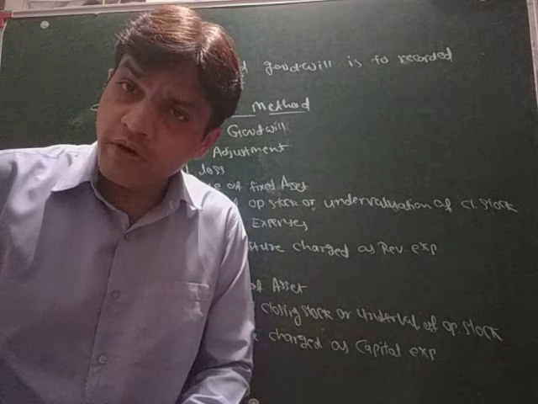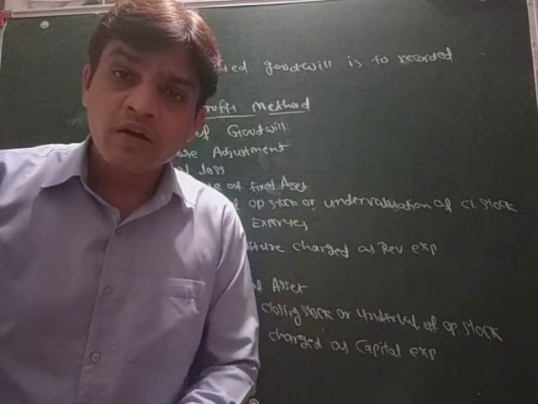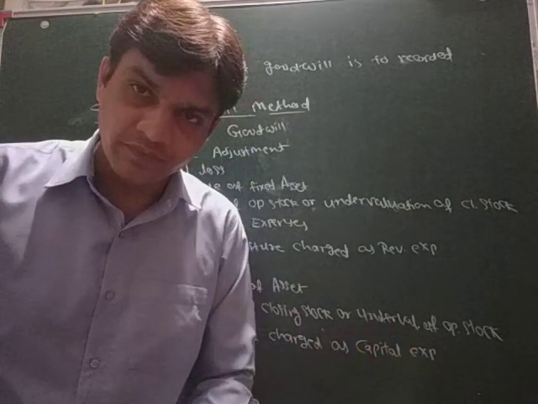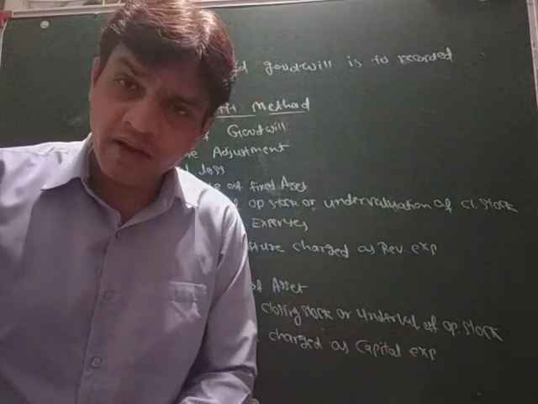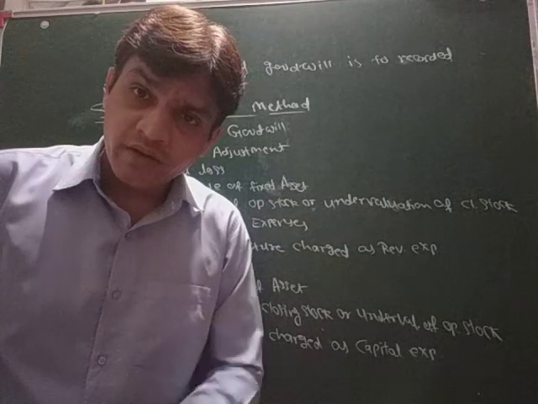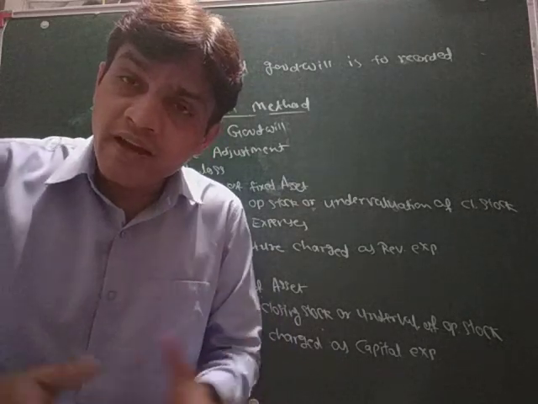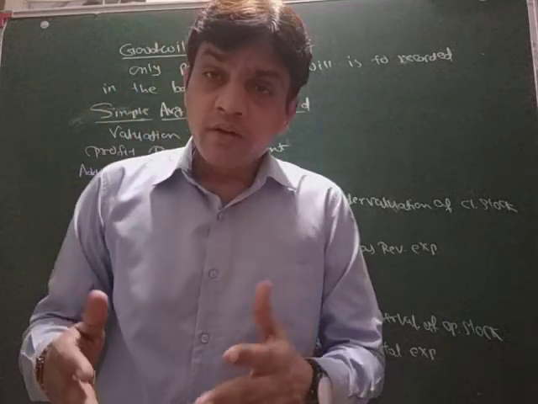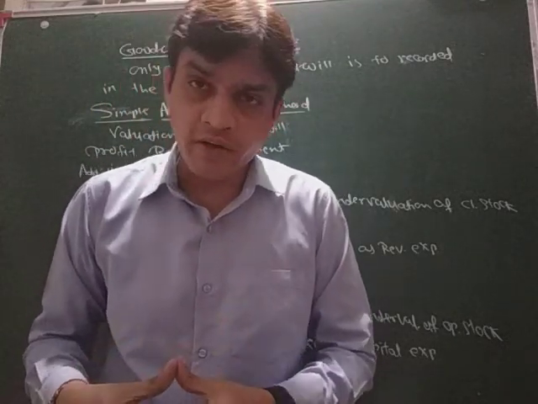Now I have told you that we will learn about the calculation, how to value the goodwill. There are some methods by which we can decide the value of goodwill. Number one is the average profit method, or the simple average profit method.